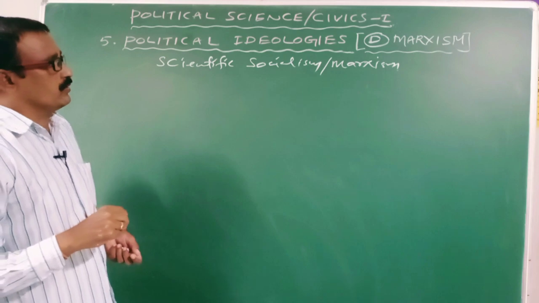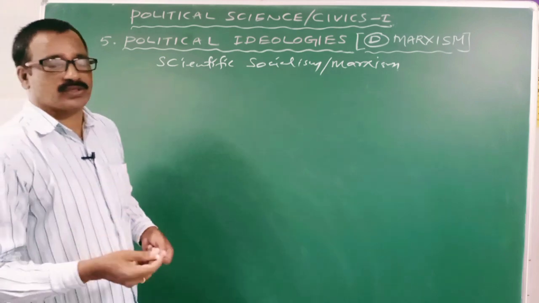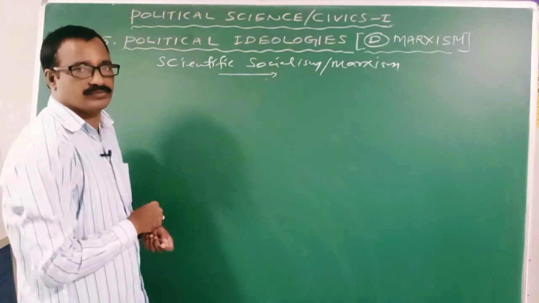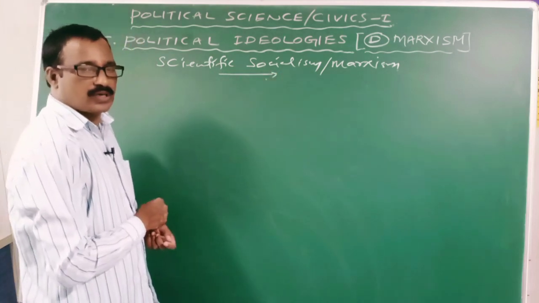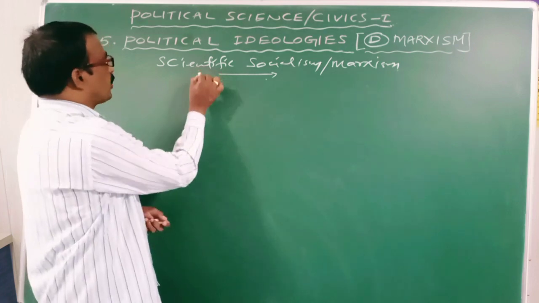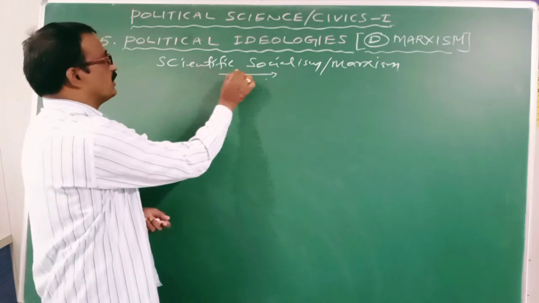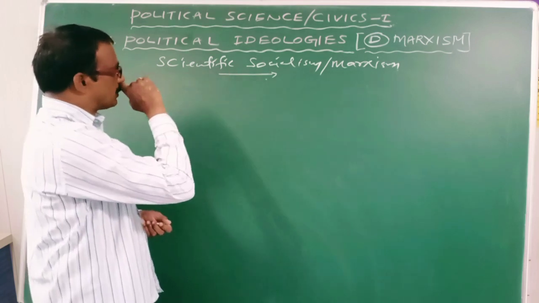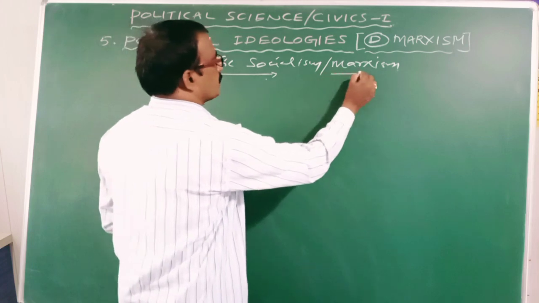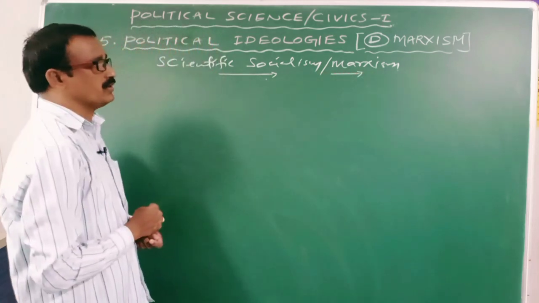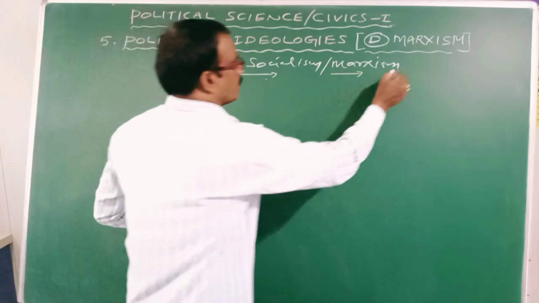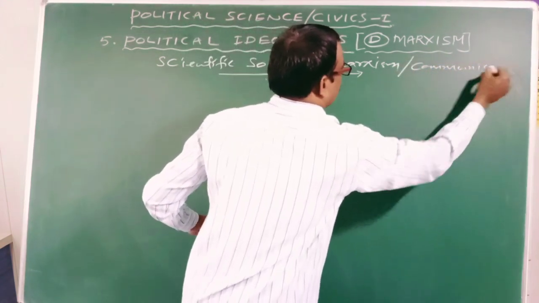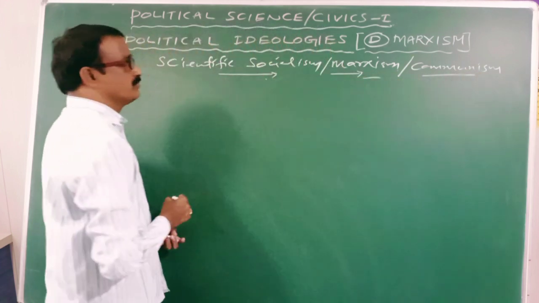Here, Karl Marx propagated the socialism theory with the name of scientific socialism in Russia. Clear? This theory was propagated by Karl Marx, hence it is also called what? Marxism. It is also called communism. It has three names.